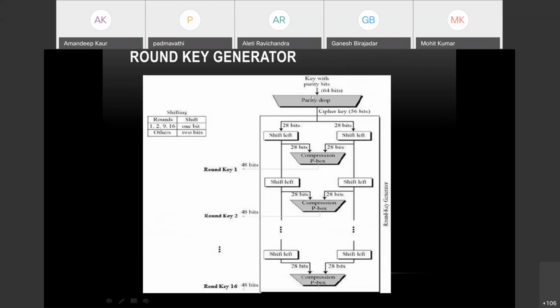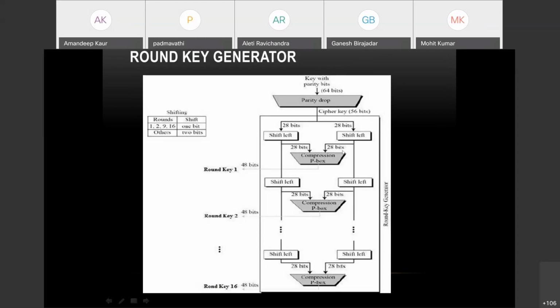So we are dropping those bits and only considering the 56 bits. These 56 bits are divided into two halves of 28 bits, which are shifted left in these boxes. Shifting is done according to the rounds. For round numbers 1, 2, 9, and 16, only a 1-bit shift is done. And for all other rounds, a 2-bit shift is done. So we are shifting left over here.